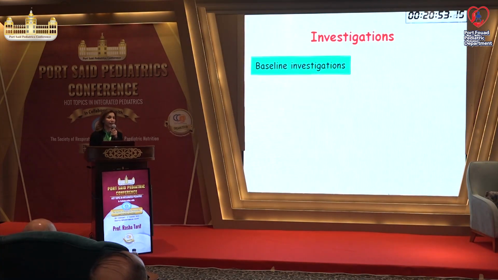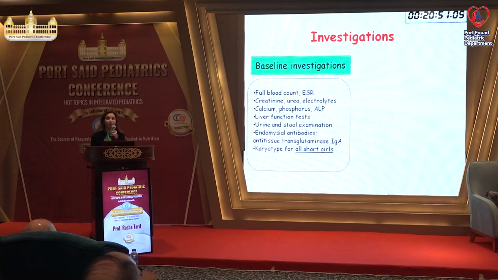First, we start by the baseline investigations, CBC, ESR, liver, kidney functions, calcium, phosphorus, alkaline phosphatase, urine and stool. Don't forget to do celiac screening, even if the child does not have any symptoms, because we have asymptomatic or silent celiac presenting with short stature only. And finally, do karyotype for all short girls, even if she's not dysmorphic.